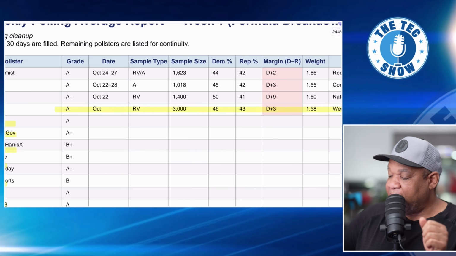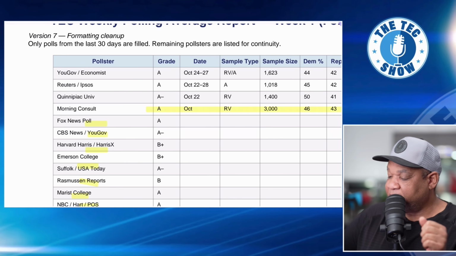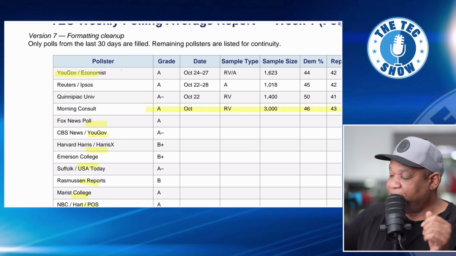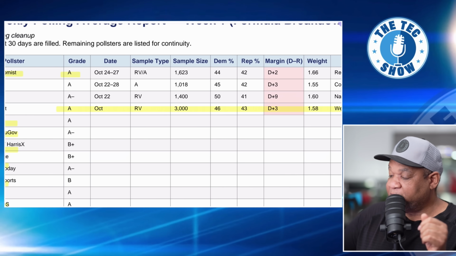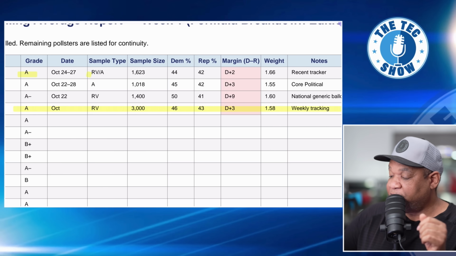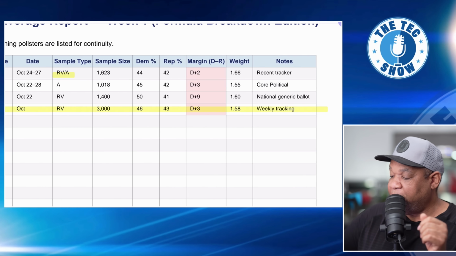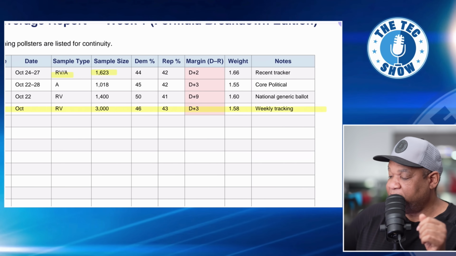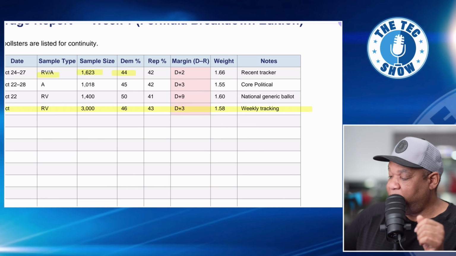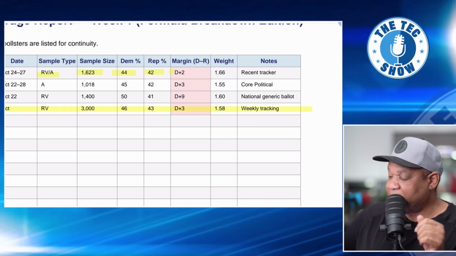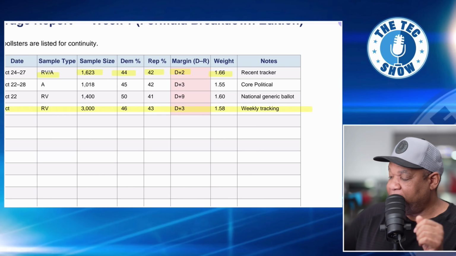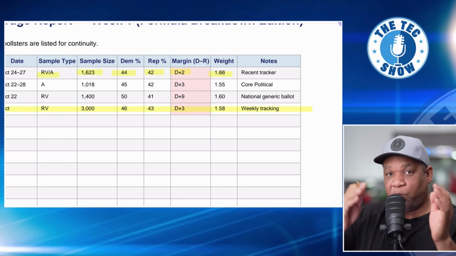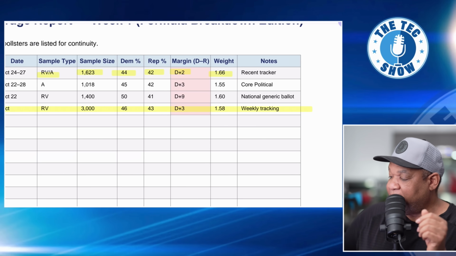So we'll just go through the list just like we normally do, starting with YouGov Economist. This is an A-rated poll, and this poll was conducted between October 24th and 27th. This says registered voters and adults, okay, and we have a sample size of 1,623. Democrats at 44, Republicans at 42, so that's a margin of Democrats plus 2. This is that weighted information I was telling you about, between 1 and 2. This is how they weighted that poll.